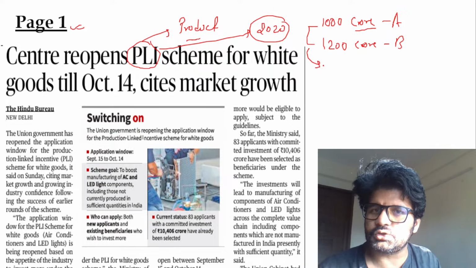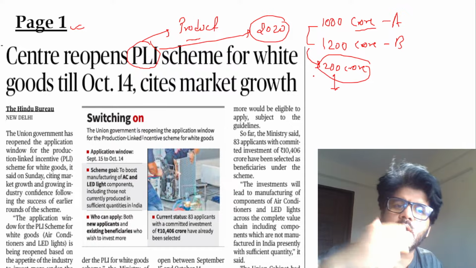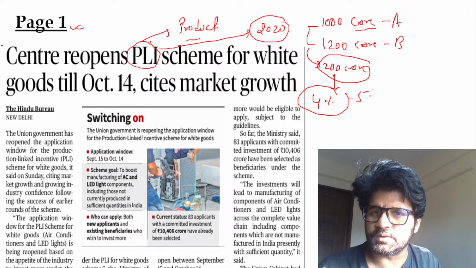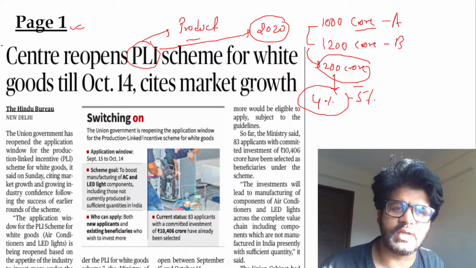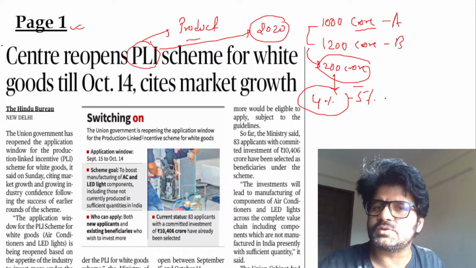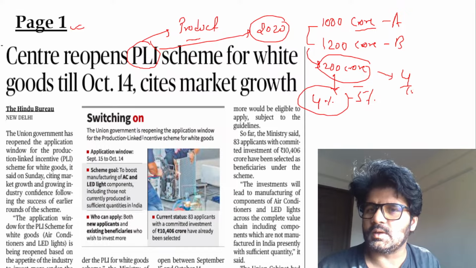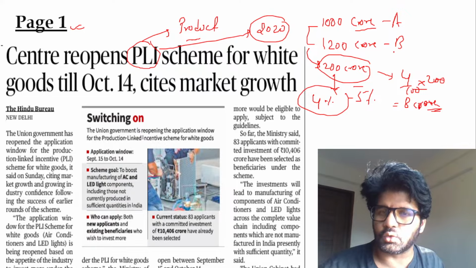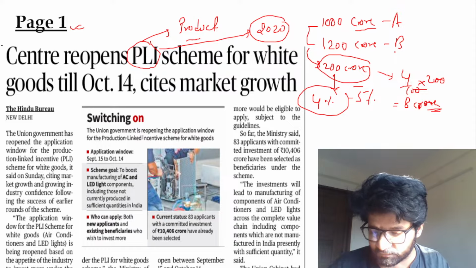So this increase is 200 crore, and on this 200 crore the government will give them some percentage, let's say 4% or 5%. 4% of 200, you can calculate it, is more CSAT. So the government will deposit 8 crore into the account of that company which is producing 200 crore more. So this is the production linked incentive scheme.